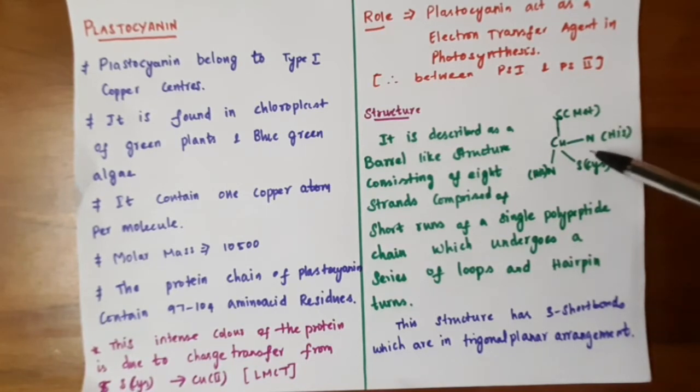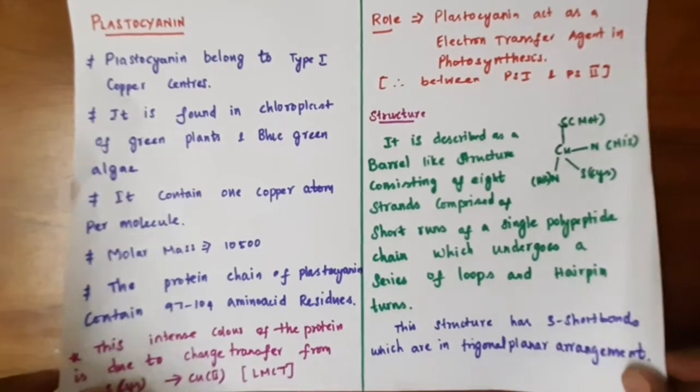Here 3 bonds are very short, that is copper bonded with 2 nitrogens of histidine residues and the sulfur of cysteine, and the long bond is the axial bond, where copper is bonded with the sulfur of methionine. These 3 short bonds are in a trigonal planar arrangement. So this is about plastocyanin.